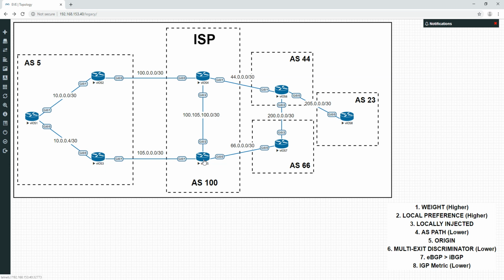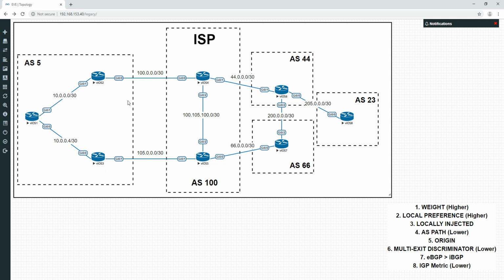We're going to prepend 100, 100 on this one, which gives 100, 100 plus the 66, 44 and 23. That means for all networks we're going to prefer the bottom route. However, for this new 99, that one exception, we're going to prefer the top. But to the ISP, we're just saying we want that.